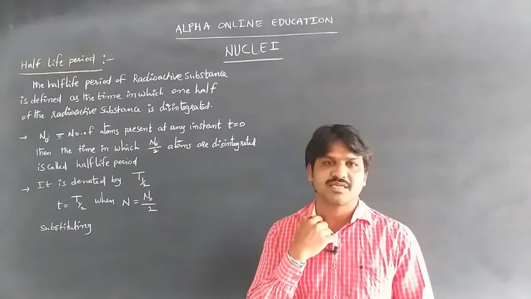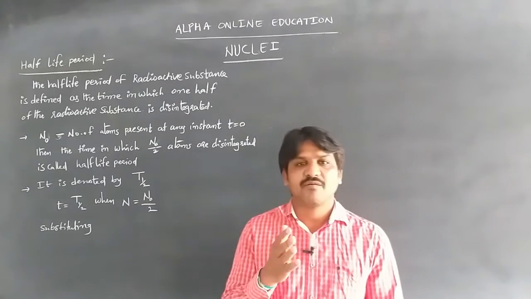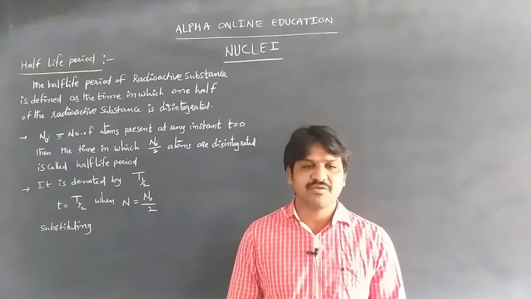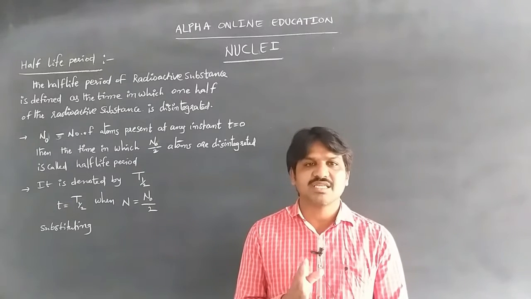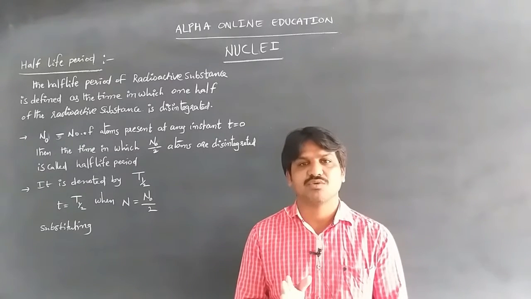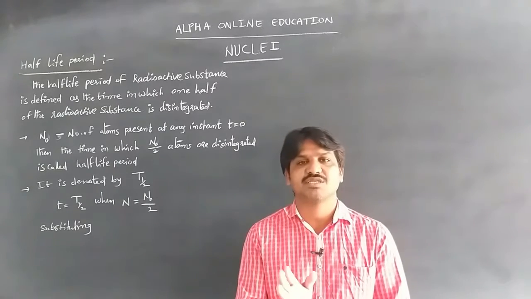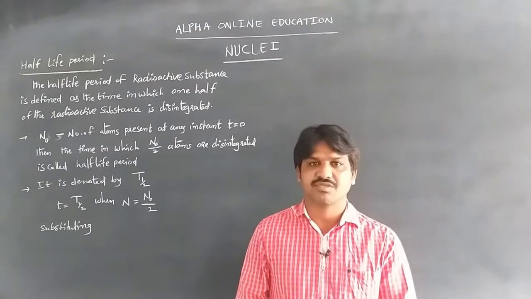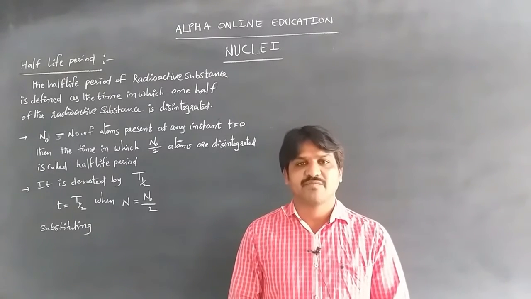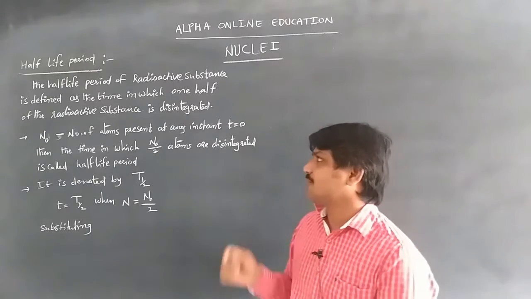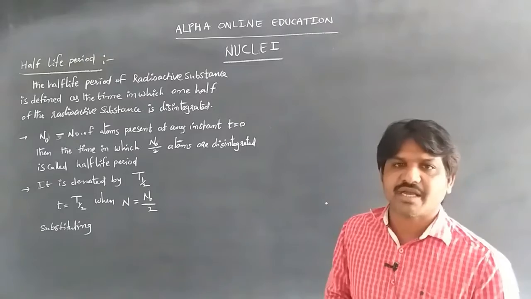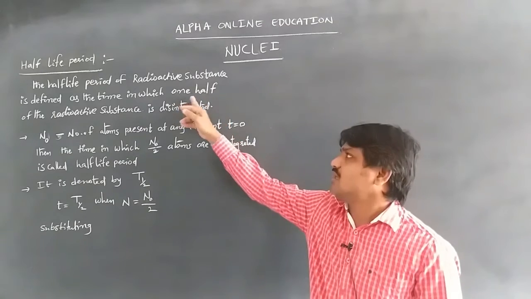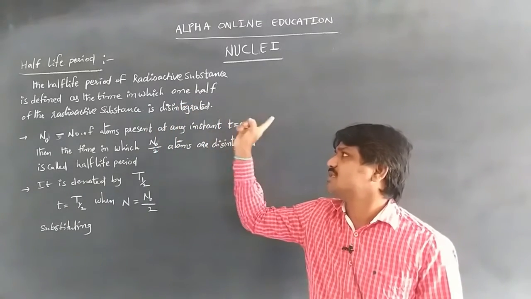If a radioactive substance is taken, the time taken for half of the atoms in that substance to disintegrate, that is, the time taken to complete one half of the disintegration of a radioactive substance, can be called the half-life period of a radioactive substance. The half-life period is defined as the time in which one half of the radioactive substance is disintegrated.